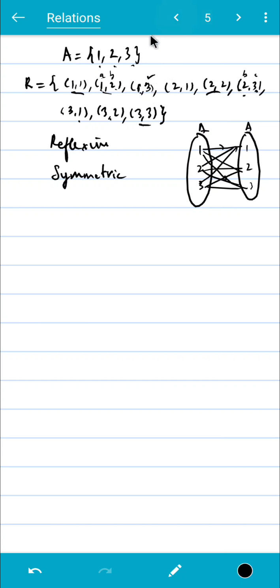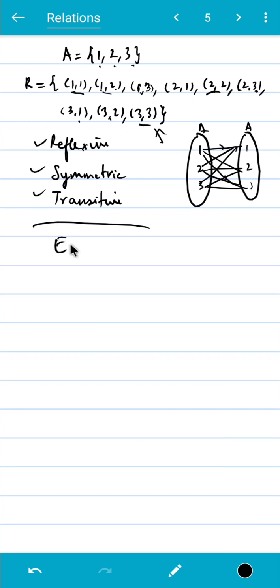Yes, it's here. You can check all these possibilities and you'll find nowhere does the condition for transitivity fail, right? So this will be transitive, of course, because it has all the possible elements. So nowhere will it not have an element that you need. Okay, so this will be transitive, and hence it's all three, so it is an equivalence relation. So that's it for the true or false question. So this is true.